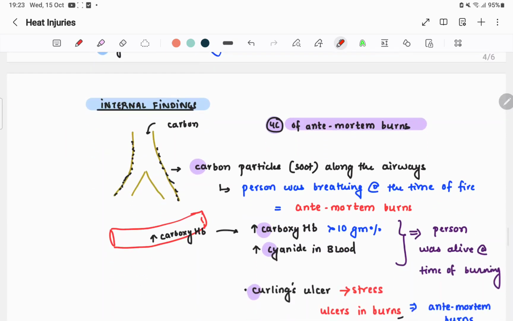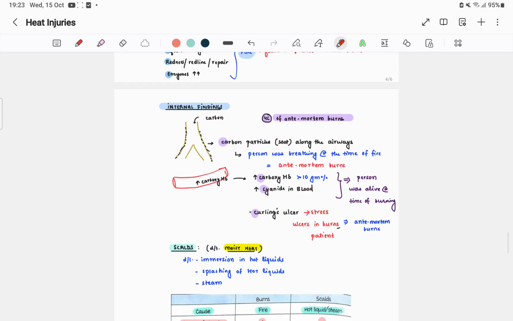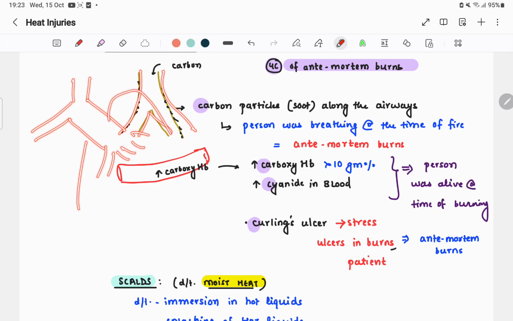Now we'll discuss some internal findings: the 4 C's of antemortem burns. If you want to know whether a burn is antemortem or postmortem, you have to understand the 4 C's. Look at this. This is our trachea, this is our bronchus, and bronchioles may be there. This is the lung.